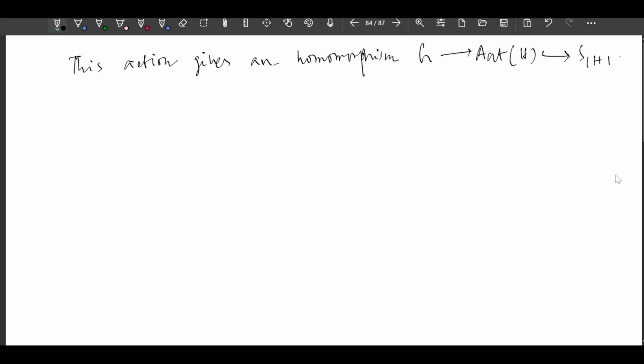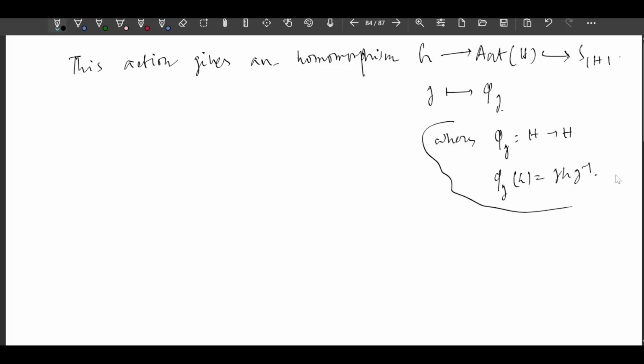How is the map defined here? G goes to phi suffix G, where phi suffix G is a map from H to H defined by phi G of H equals G H G inverse. Just check it: it is not only a permutation, it is indeed an automorphism.